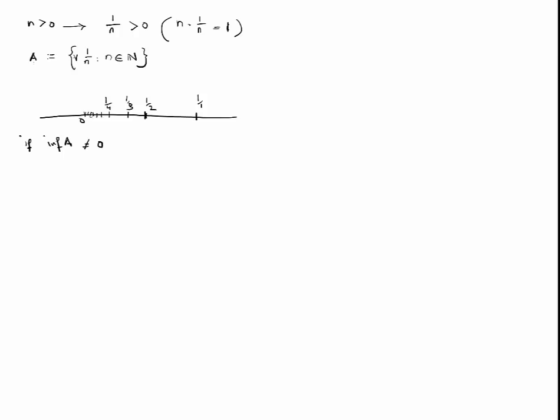We already know from the way we've defined n, such that n is always greater than 0, that necessarily 1 over n is also greater than 0. So the infimum of A is not equal to 0 and it cannot be less than 0. This leaves us with just one possibility, which is that the infimum of A is greater than 0.